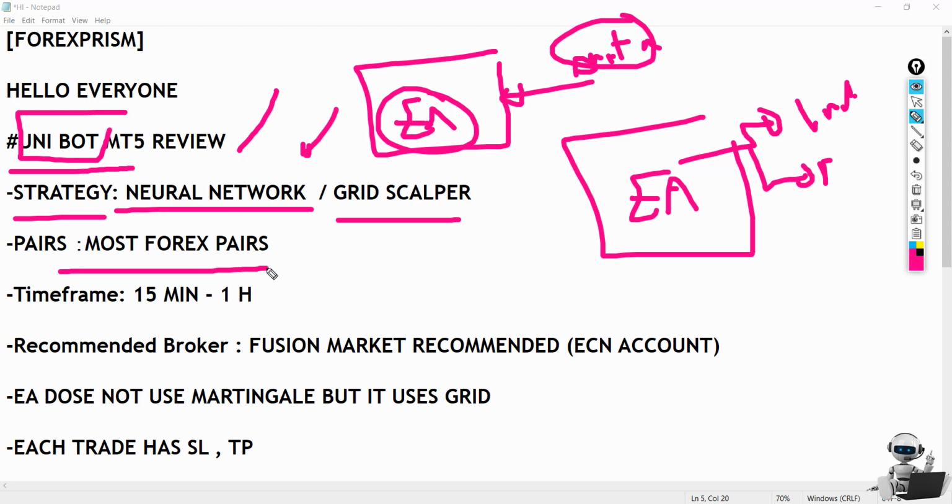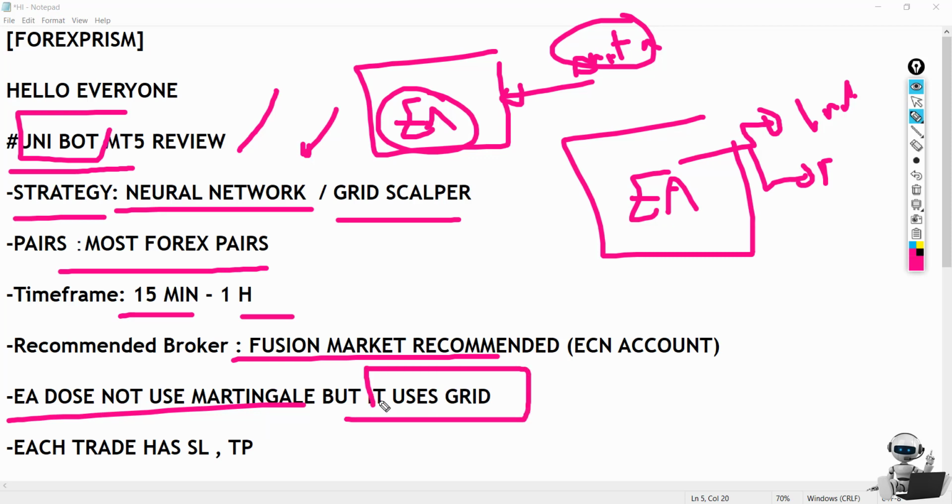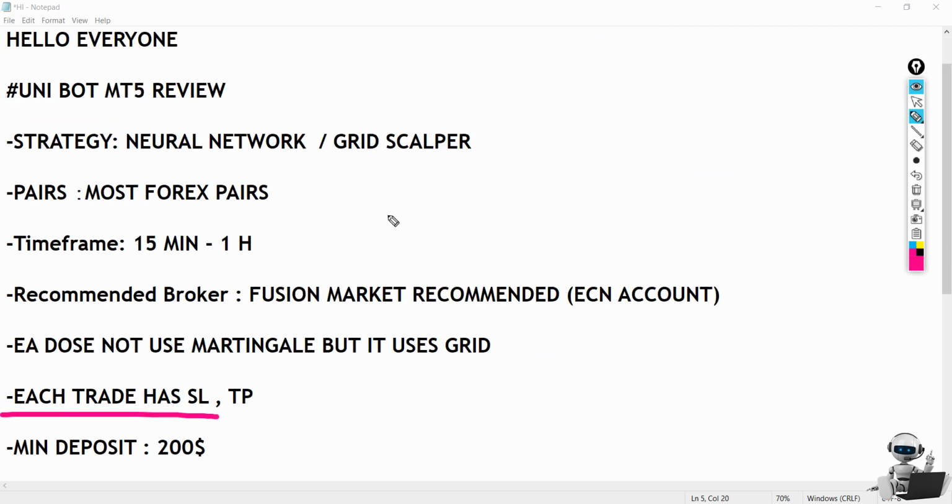Now it works on most Forex pairs. Major Forex pairs are recommended, such as Euro USD. The 15 minute time frame is optimal and 1 hour is also recommended. You can use it on any broker you want, but the spread has to be low, and the EA does not use martingale, but it does use grid. For the trades we have stop loss, take profit, and trailing stop loss.